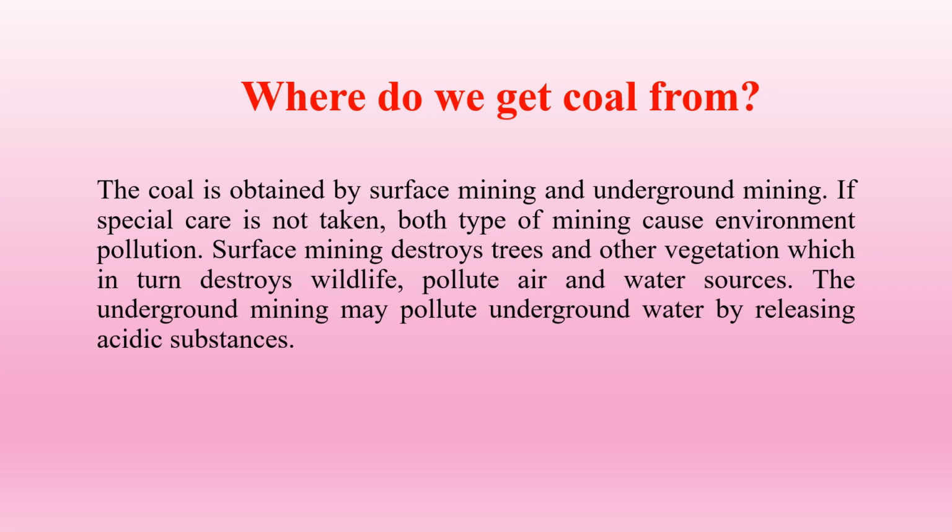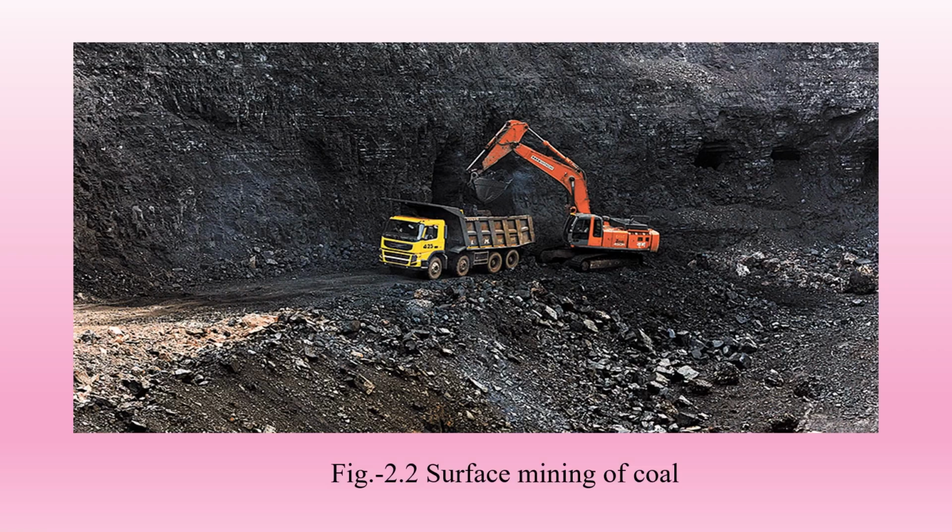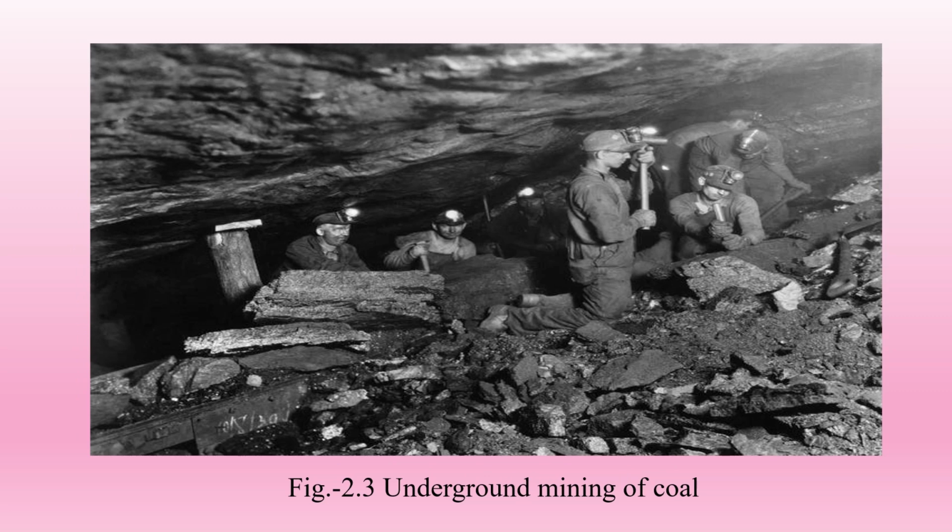Where do we get coal from? The coal is obtained by surface mining and underground mining. If special care is not taken, both type of mining cause environmental pollution. Surface mining destroys trees and other vegetation, which in turn destroy wildlife, pollute air and water sources. The underground mining may pollute underground water by releasing acidic substances. In this picture, we can see surface mining of coal. This picture is of underground mining of coal.